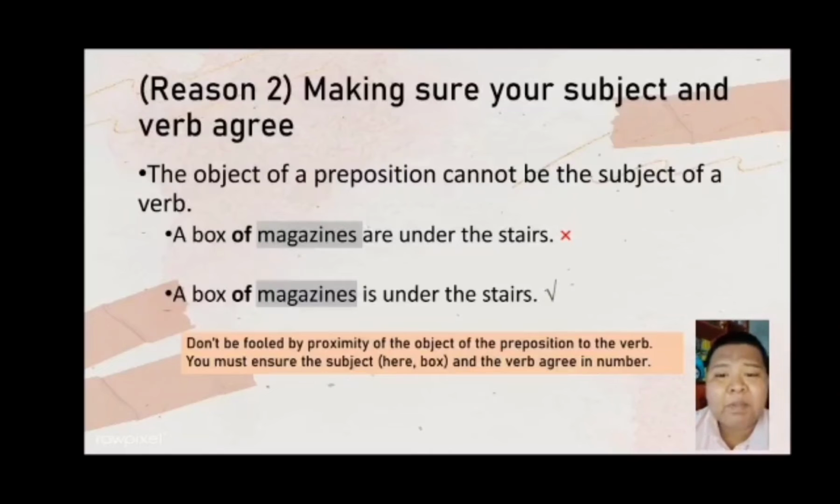Example number two is the correct one: a box of magazines is under the stairs. Don't be fooled by the proximity of the object of the preposition to the verb. You must ensure the subject, here box, and the verb agree in number.